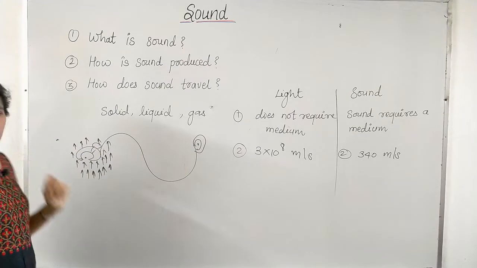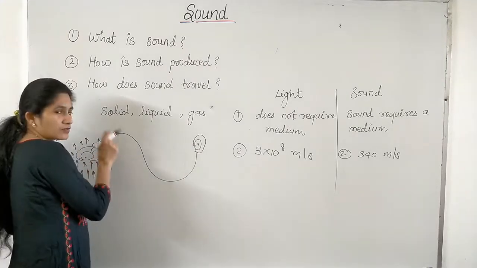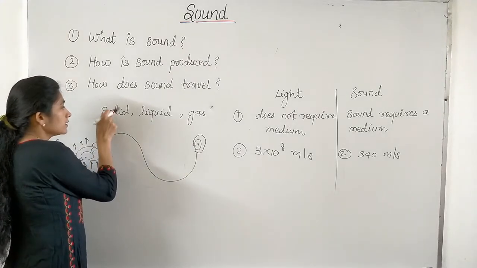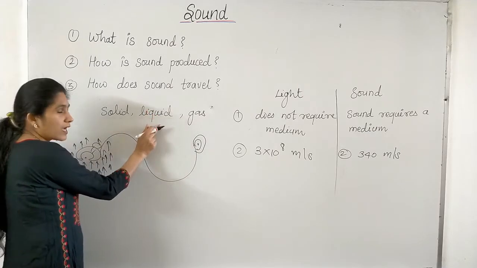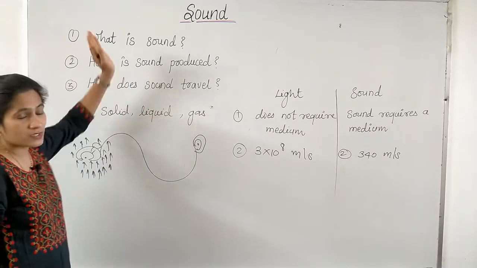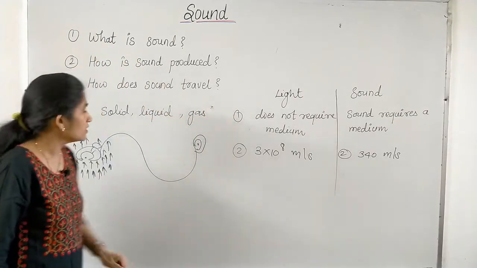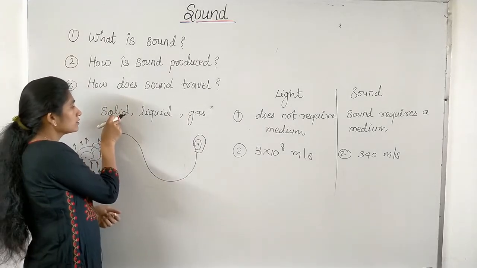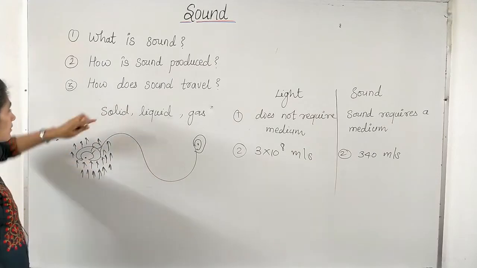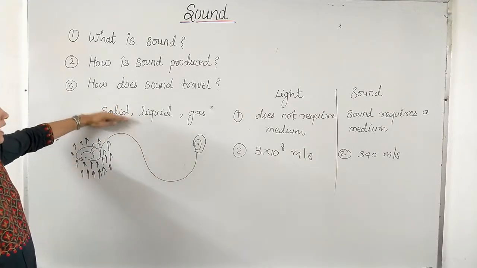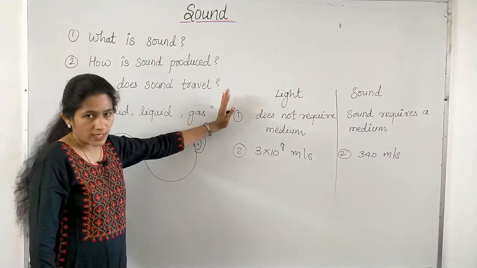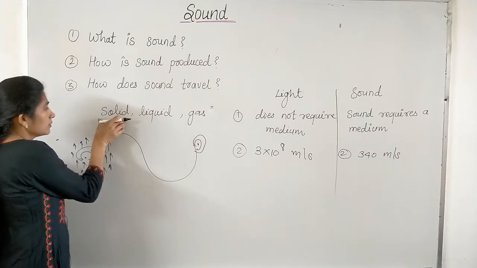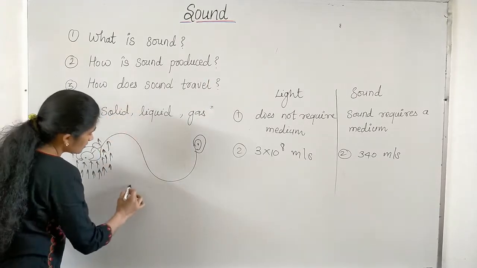And one more interesting thing is that the velocity of sound in solid is greater than in liquid, and the velocity of sound in liquid is greater than in gas. It means sound has maximum velocity in solid and least velocity in gas, because the density of solid is more.